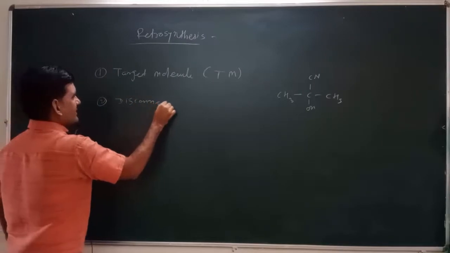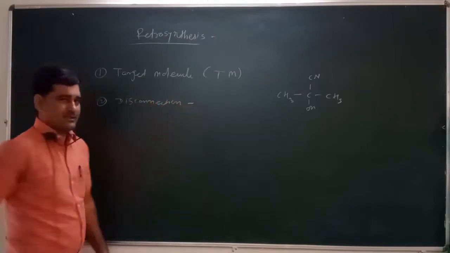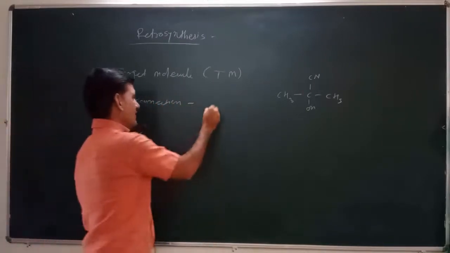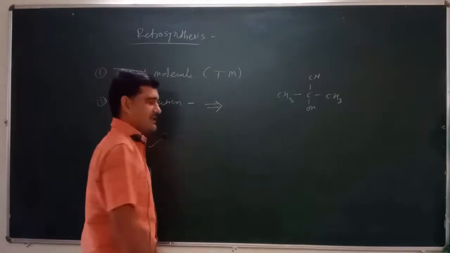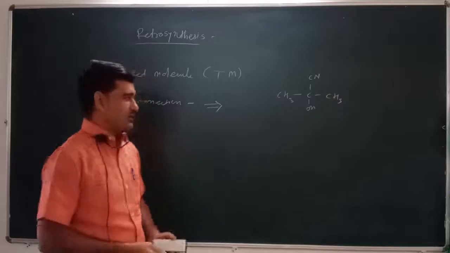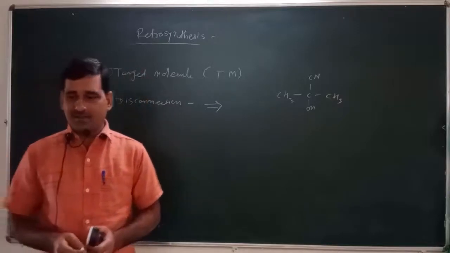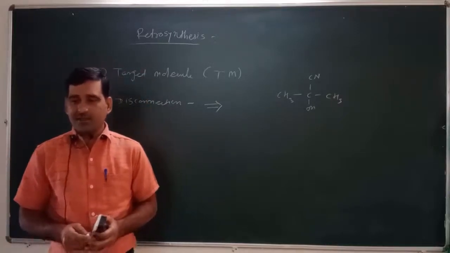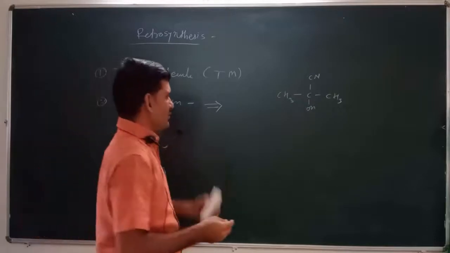Disconnection means that when we are breaking the molecule, we use an arrow called a retrosynthetic arrow. So that means it is a possible way to break down the molecule. This is called a disconnection, right? So disconnection means we have to disconnect the molecule, we have to break down the molecule.